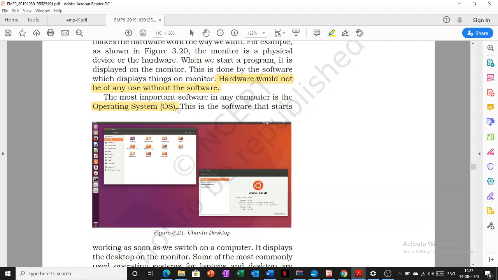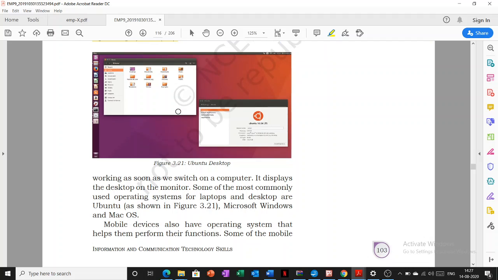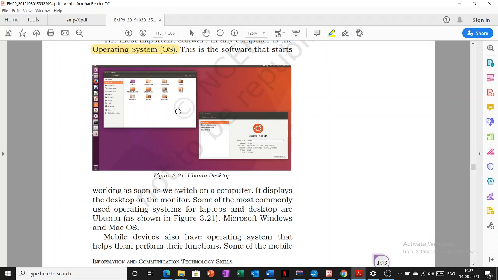You can note down the definition of the operating system: it is an interface between the hardware and the software. So this is the software that starts working as soon as we switch on a computer. It displays the desktop on the monitor.